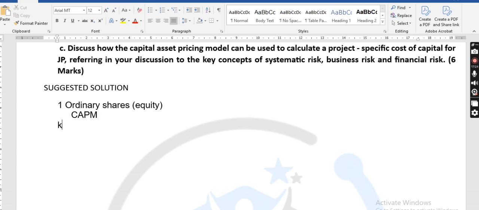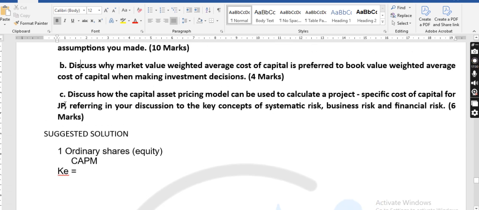Cost of equity equals to... don't forget that in this question, risk premium is given. In the material, I also stated that there are two formulas. If the risk premium is given to you in the question, you have to change your formula. So we can have risk-free plus beta times risk premium.